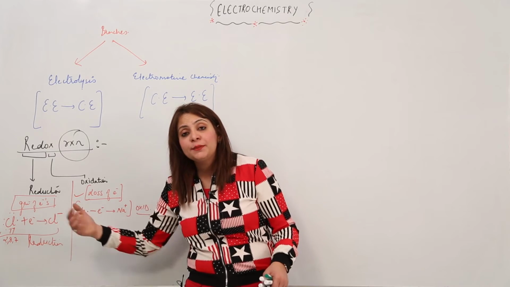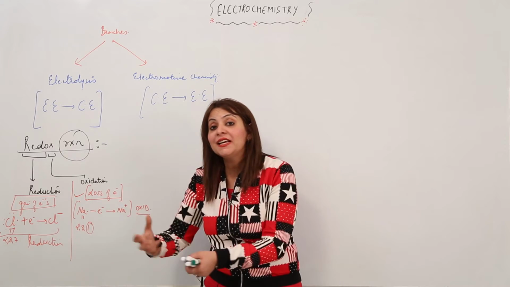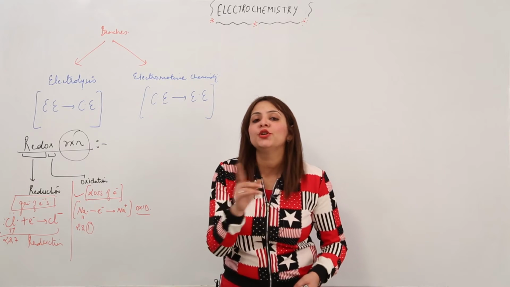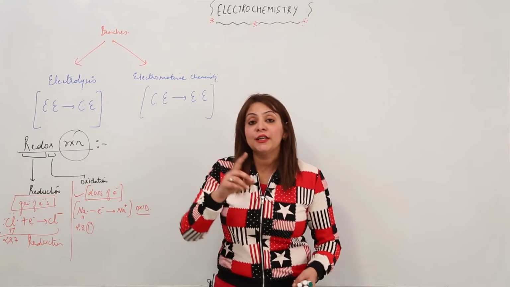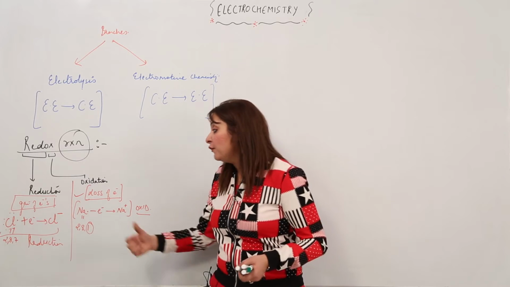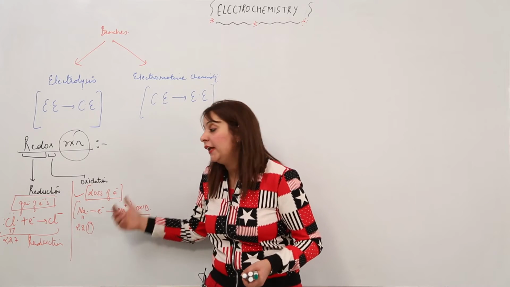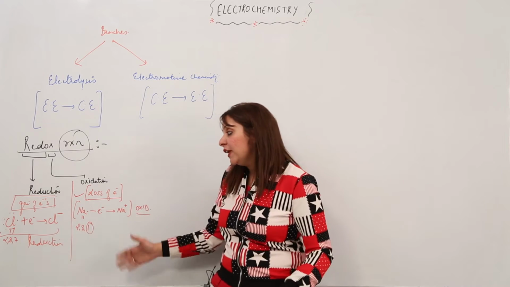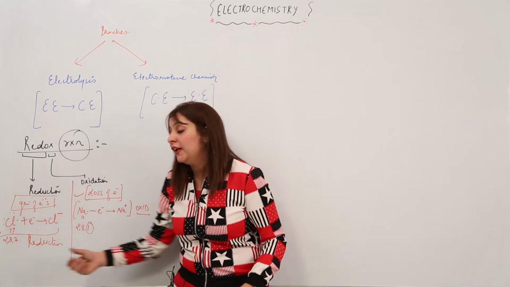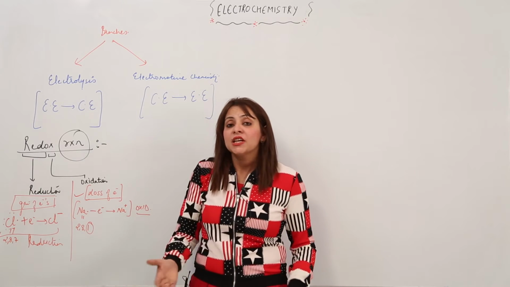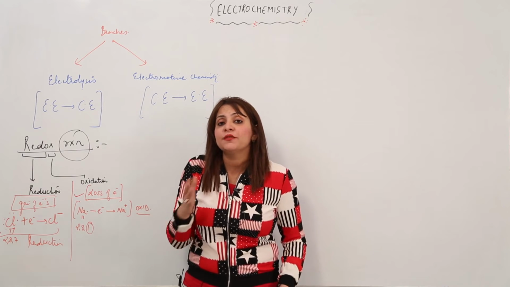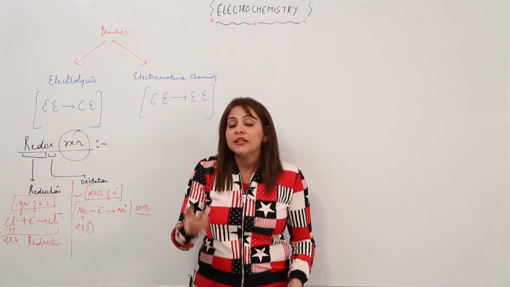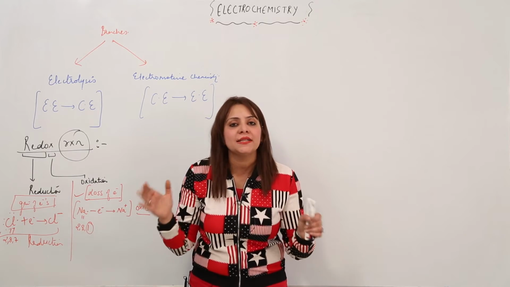Similarly, this chlorine has accepted 1 electron, so where has it got this electron to accept from? I want to tell you that oxidation and reduction do not occur separately, they occur at the cost of each other. That means if there is some atom which can lose an electron, only then is another atom going to gain an electron. Similarly, if there is some atom which can gain an electron, only then is it going to lose an electron. So if a substance is getting oxidized, that means it is losing an electron, there must be a substance which gains that electron. So oxidation and reduction go hand in hand.